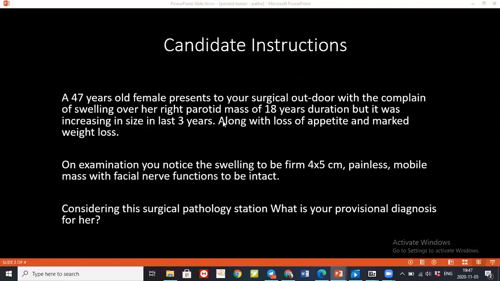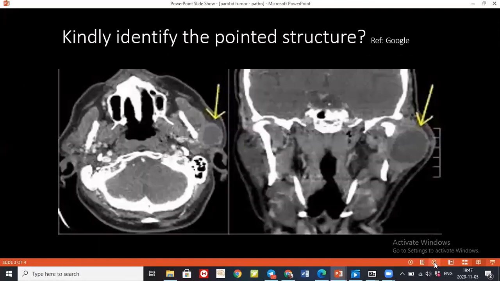The commonly used stains are hematoxylin and eosin. Can you help me to read this? What is this pointing at?